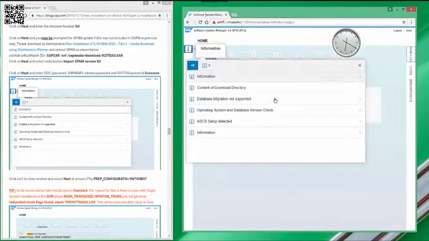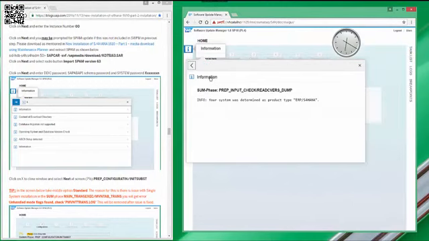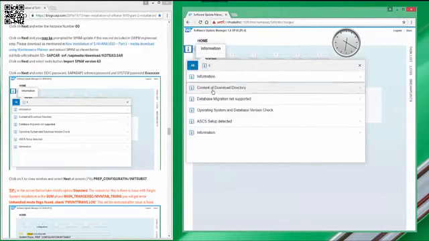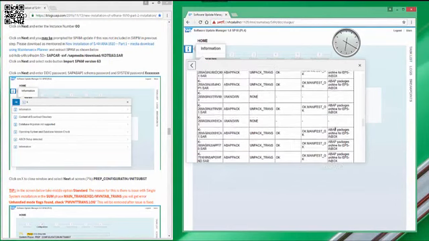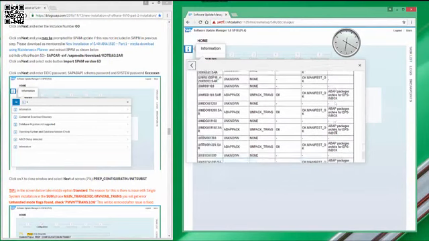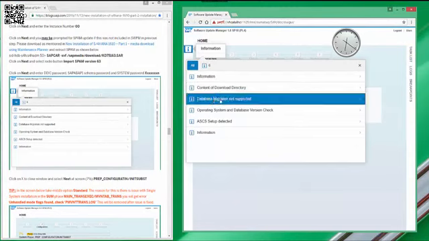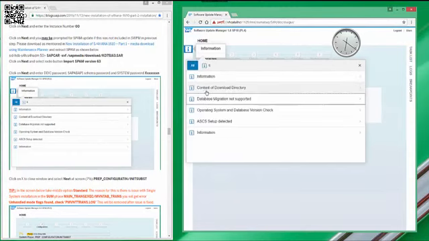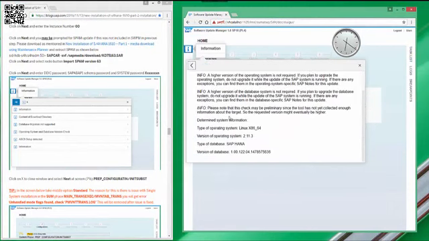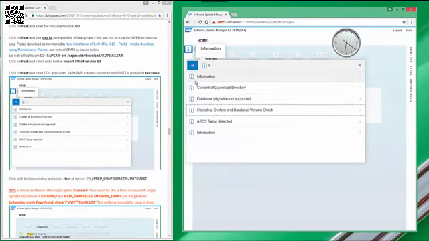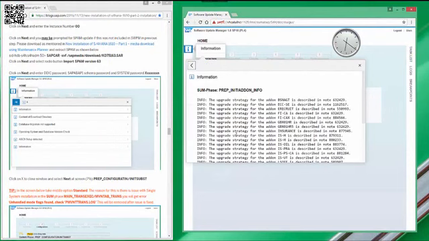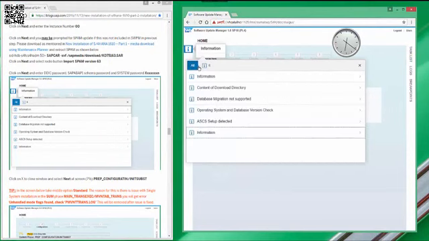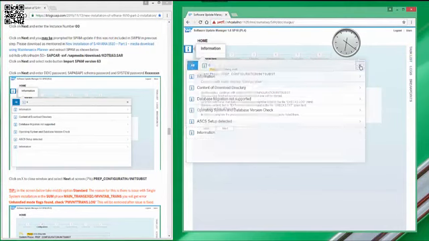At this point, the system shows the product type and what files were found in the download directory. There's an OS version check and a database version check. It shows the detected instances like ASCS and if there are other app instances. In our case, there's nothing else, just two instances. And it also checks if these are set up properly.